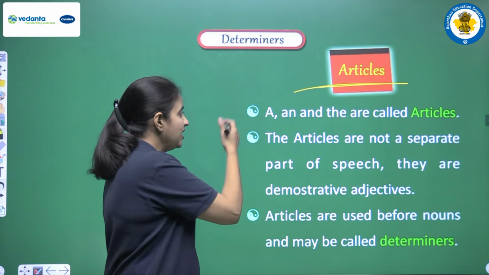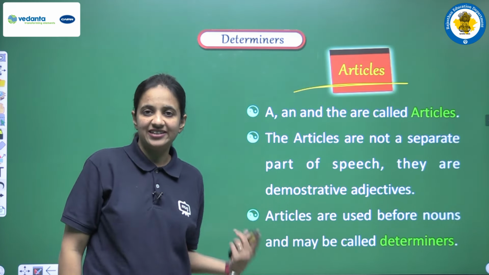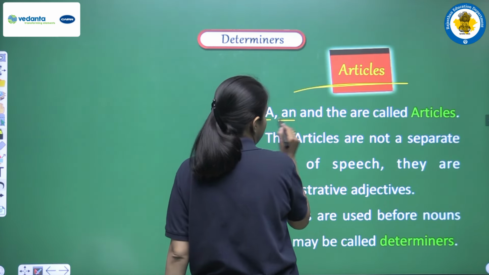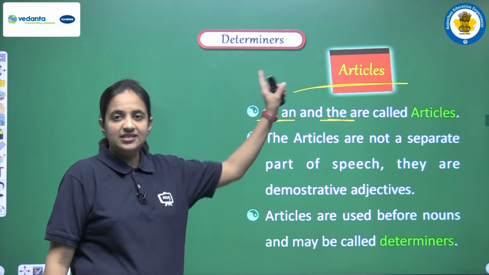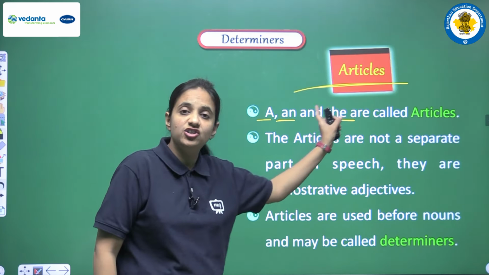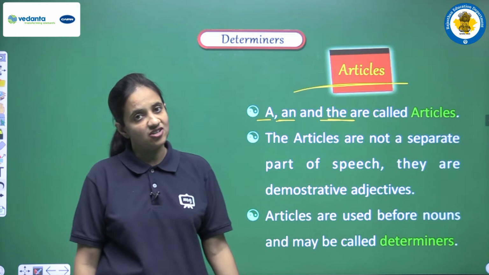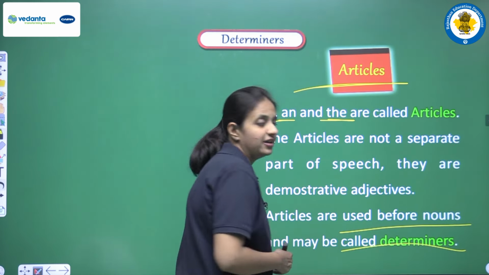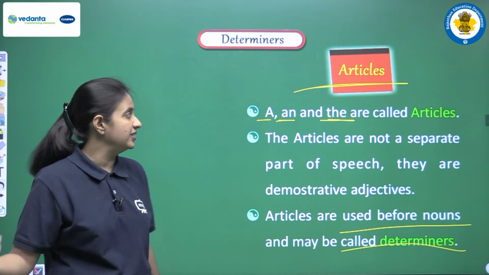So let's see. A, an and the, they are called articles. So we all know that in this category, that is articles, we are having three words, or we can say three articles, and they are a, an and the. The articles are not a separate part of speech, they are demonstrative adjectives. Articles are used before nouns and may be called determiners, and always articles are used before nouns. So we can say that articles are also the part of determiners.